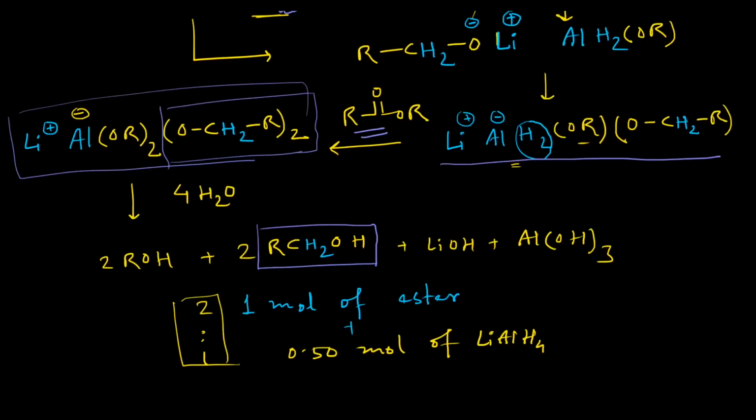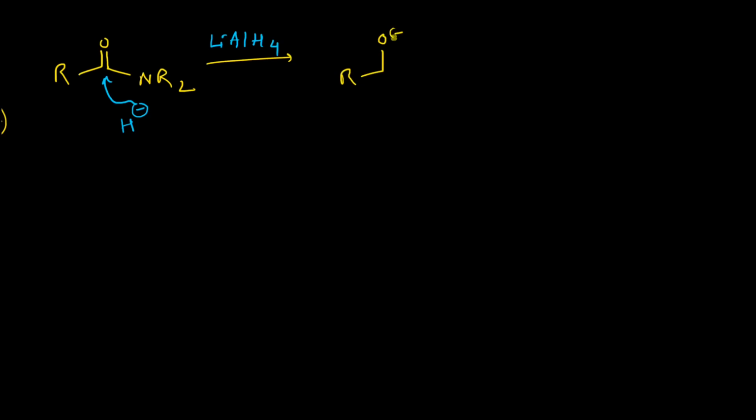Now let us consider the reduction of an amide. One hydride will be donated to this particular carbonyl center, which will produce this alkoxide anion. Okay, and it will definitely combine with the alane to give us the new lithium aluminum hydride derivative.